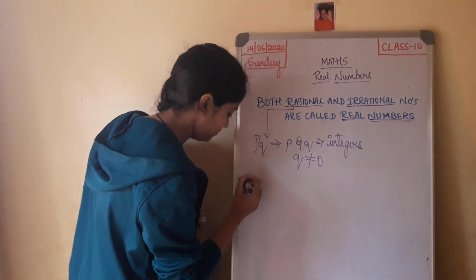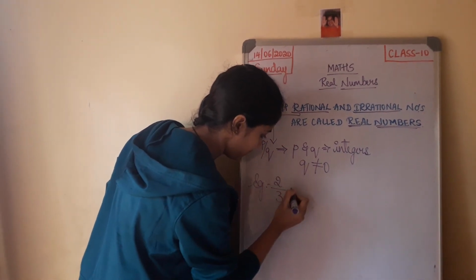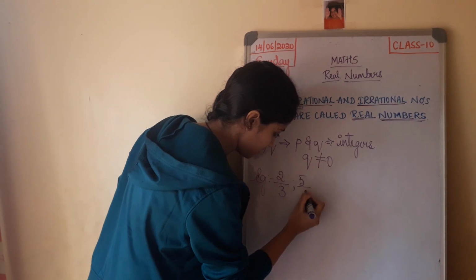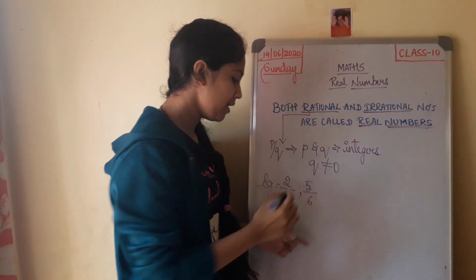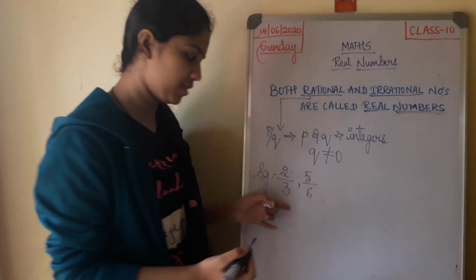So, for example, 2 by 3, 5 by 6. So these are rational numbers in the form of p by q, where q is not equal to 0.